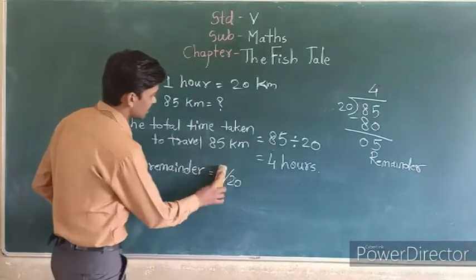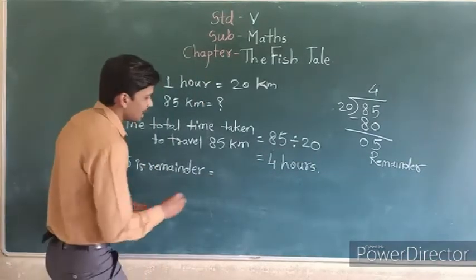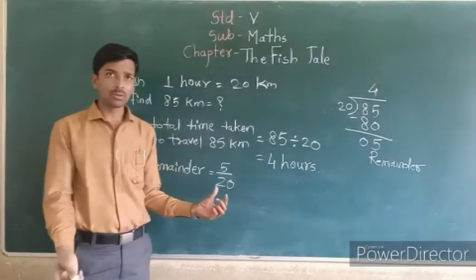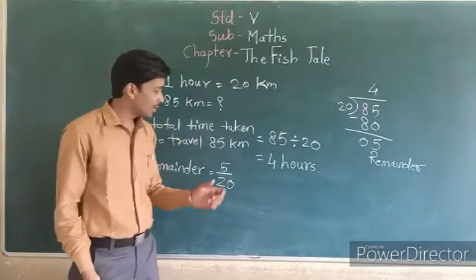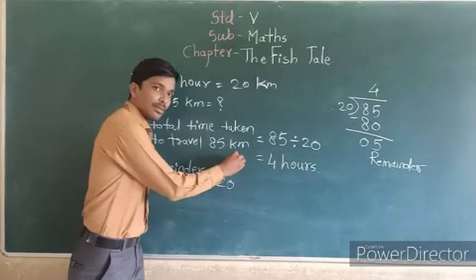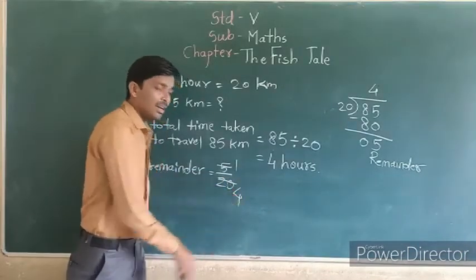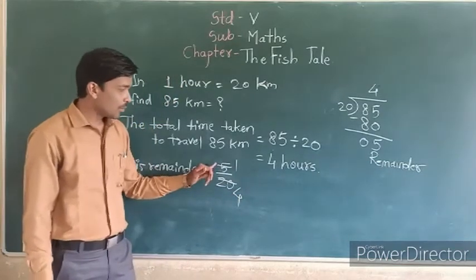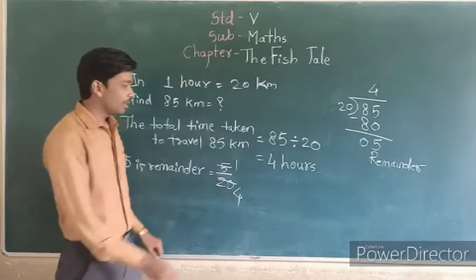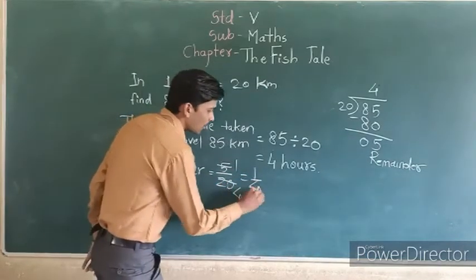Arrange it like this, 5 divided by 20. This is also division, you know. In first standard we also studied 5 divided by 20. How to solve this? See, 5 ones are 5 and 5 fours are 20. Once again, 5 ones are 5 and 5 fours are 20. Means 1 upon 4 hour.